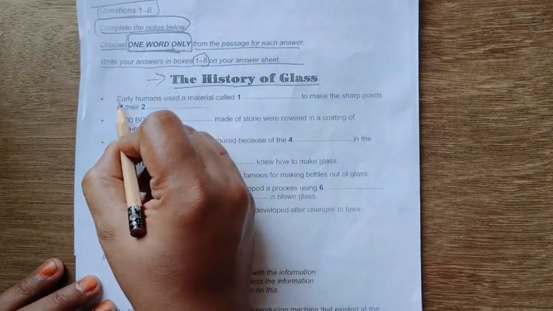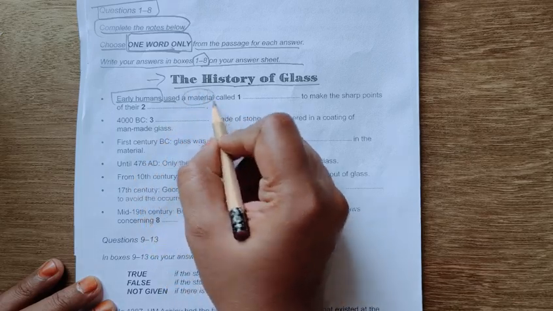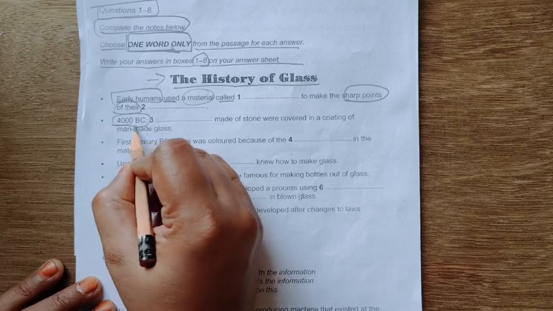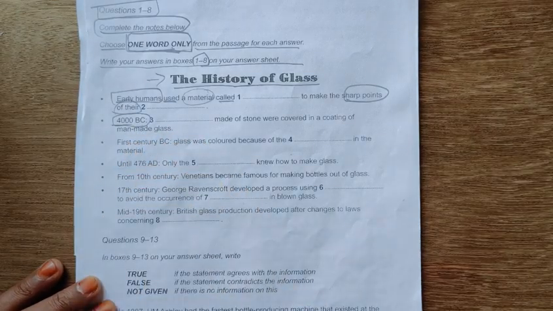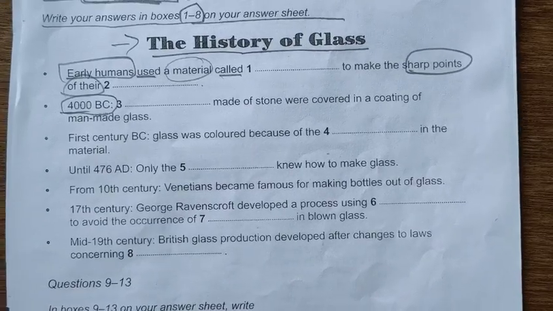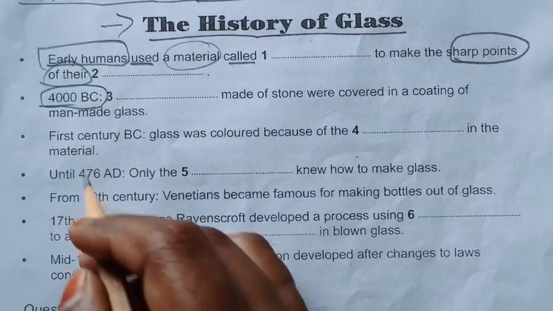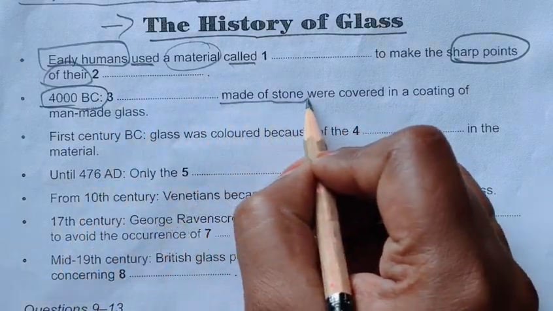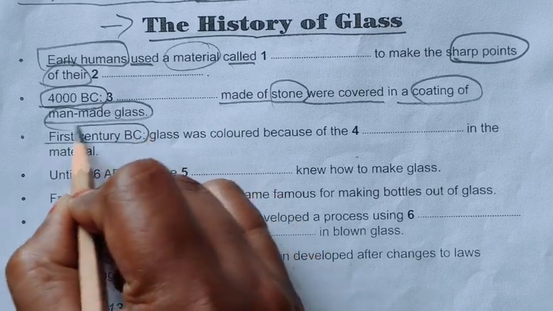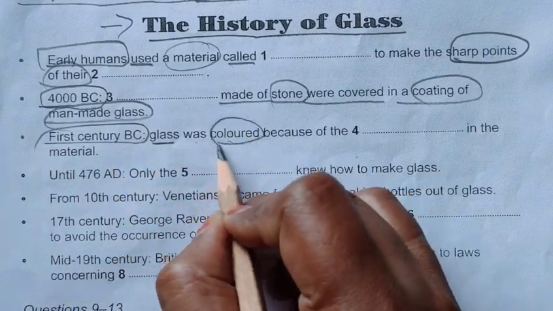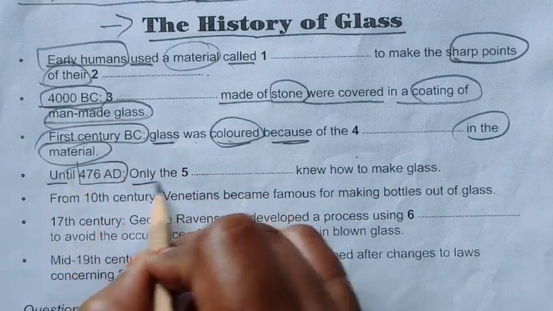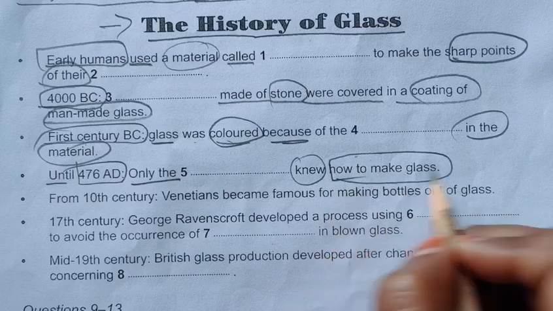Let's quickly mark our keywords. Early humans used a material called dash to make sharp points of their dash. 4000 BC. So this is our keyword, 4000 BC. Dash made of stone were covered in a coating of man-made glass. 1st century BC. Glass was colored because of the dash in the material. Until 476 AD, only the dash knew how to make glass.